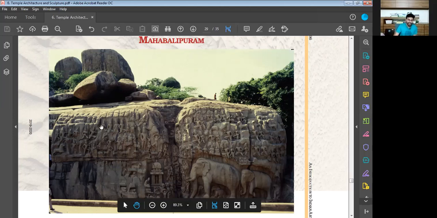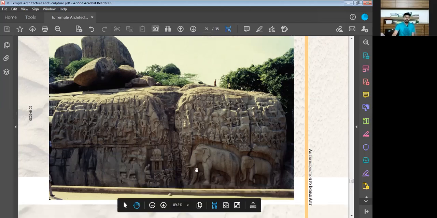You can see this is just a stone, and on this stone they have carved in such a delicate fashion that elephants are being shown, human beings are being shown, and temples are also being shown.